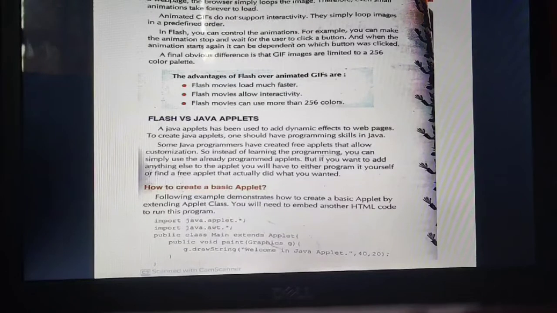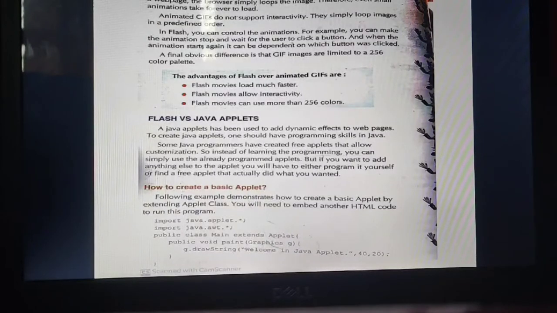Now, animated GIFs do not support interactivity. They simply loop the image in a predefined order. The order is already defined, and you cannot make any changes in that. In Flash, you can control the animation, which we cannot do in a GIF. For example, you can make the animation stop and wait for the user to click a button.